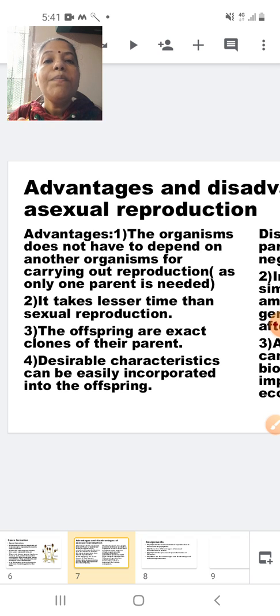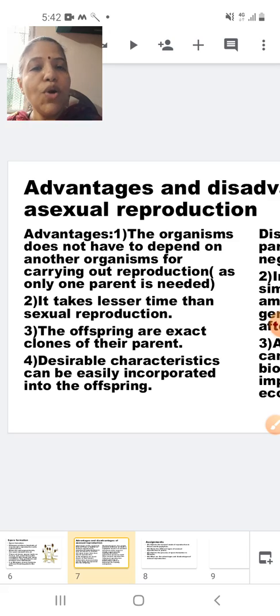Now, in asexual reproduction, whatever offspring, meaning children, are formed, they are the exact copies of their parent. They are the clones of their parent, because there is no involvement of another parent to give a variation. Okay. Next, desirable characteristics can be easily incorporated into the offspring. Suppose the mother plant is giving me a red flower, what will happen? The daughter plants, the offspring which are formed, will only keep on producing the red flower. There are no chances of it producing a white flower, because there is no involvement of another parent.